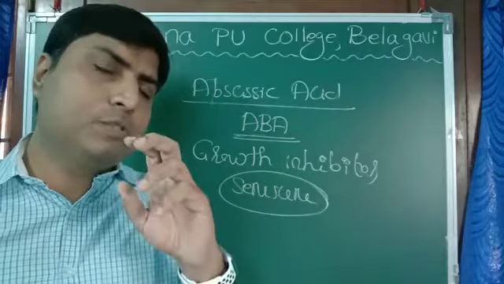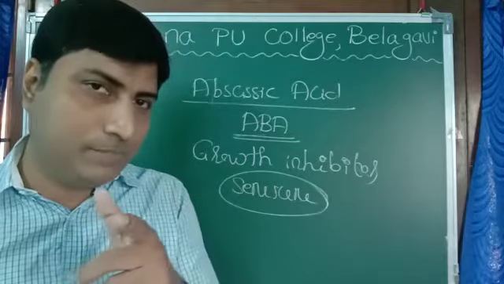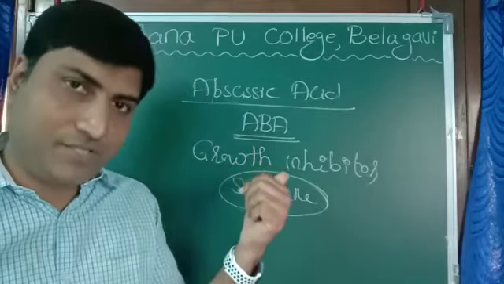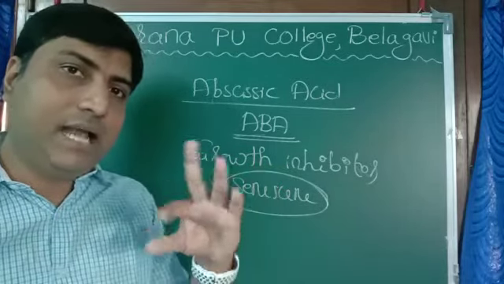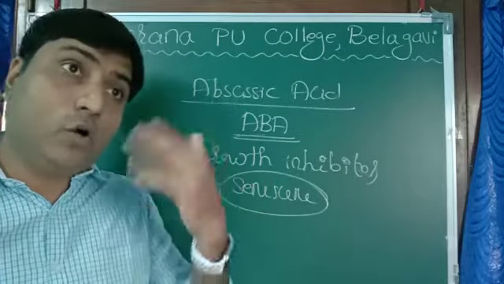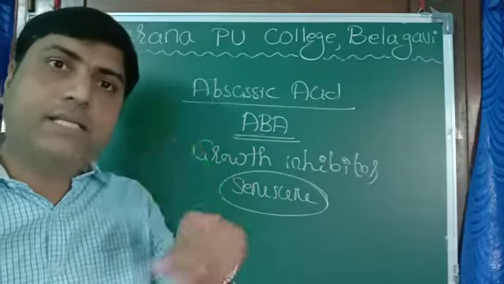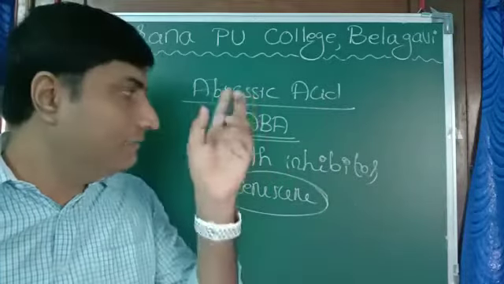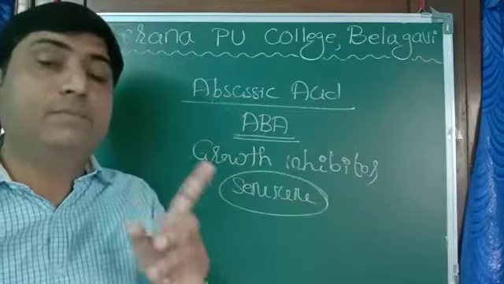A green leaf slowly becomes yellowish and then falls off. It is because of the activity of abscisic acid. Abscisic acid acts in the opposite way, because the plant does not always grow. Senescence is a common phenomenon in nature, and that is carried out by abscisic acid.